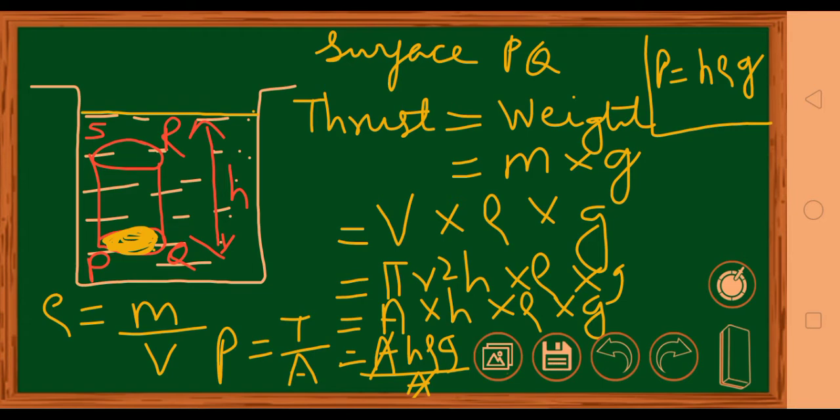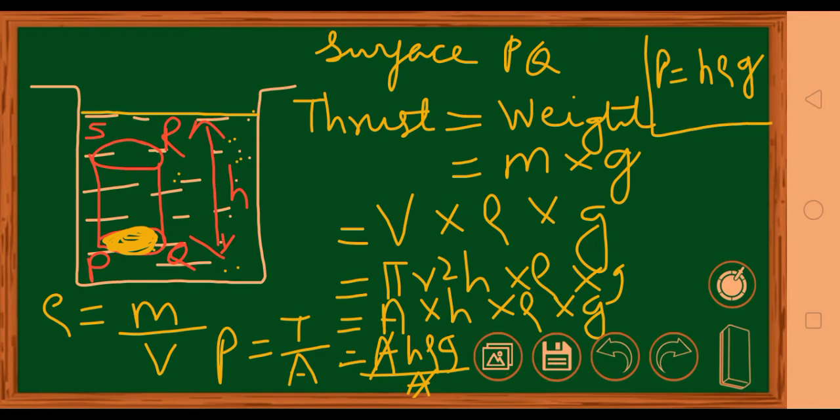It is H. So H multiplied by rho. Rho is density. Density of what? Density of this liquid. If it is water, density of water. If it is petrol, density of petrol. Whatever is the liquid that you have taken in this container, density of that liquid. And G is the gravity. So this formula will give you the pressure at any point.